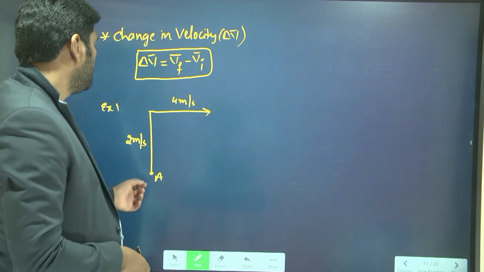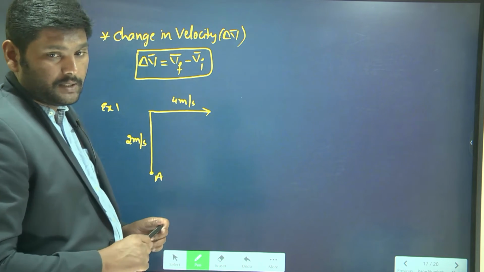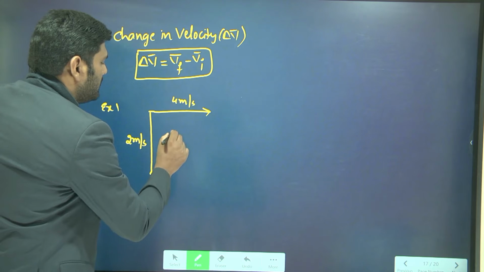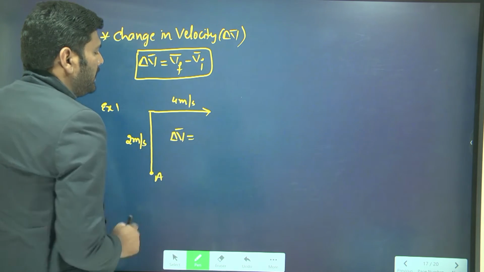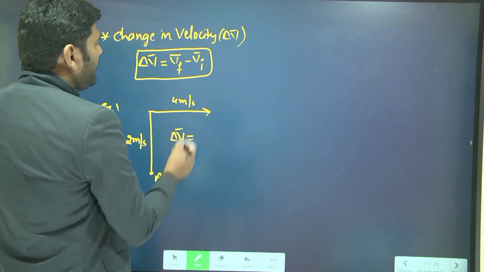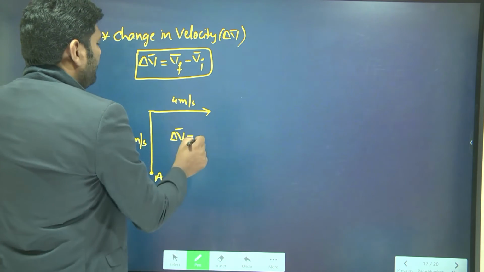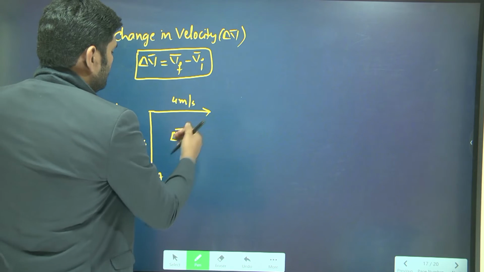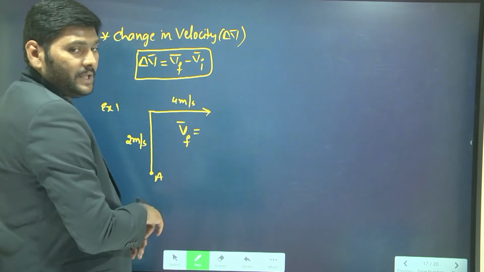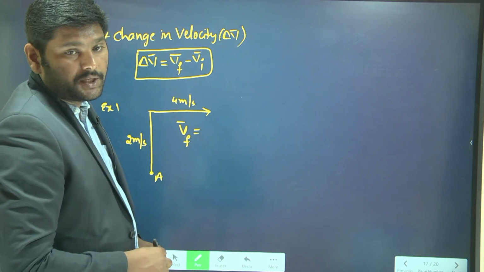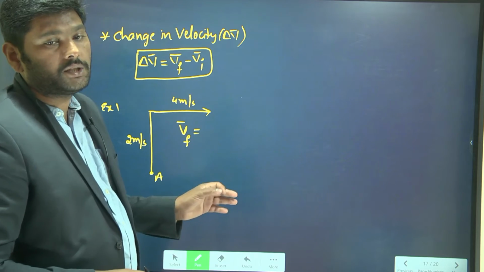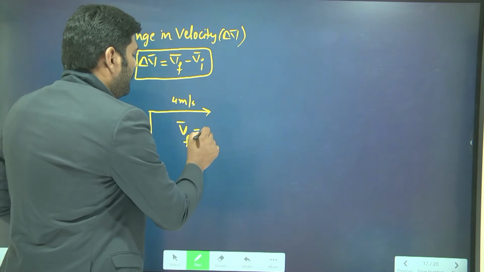Now in this case, what is going to be your change in velocity? Write down: change in velocity delta V is equal to V final minus V initial. First write V final, the final velocity. It is moving in the east direction, so in the east direction you can write it as 4 into i cap.